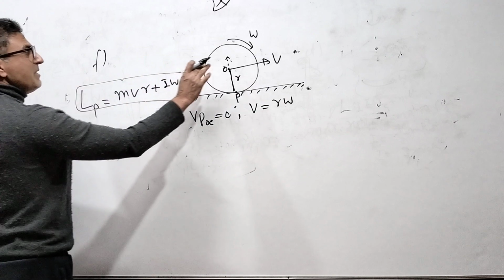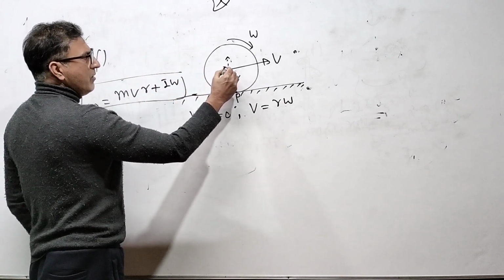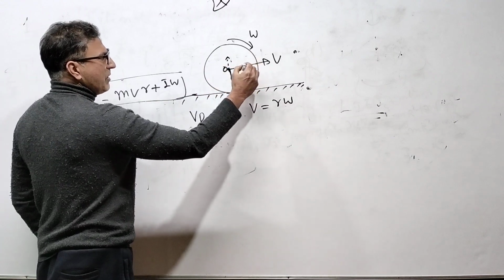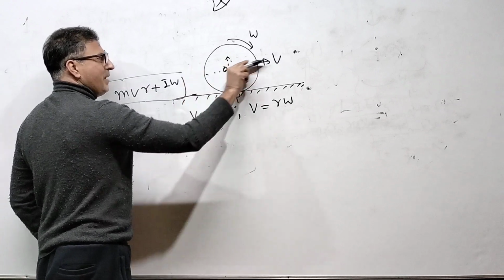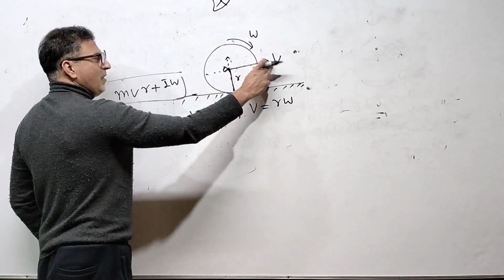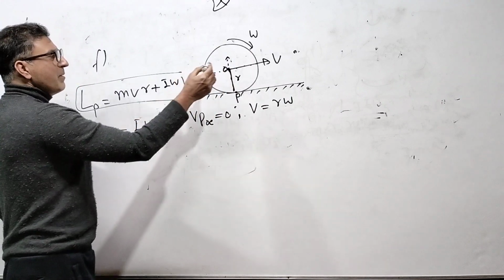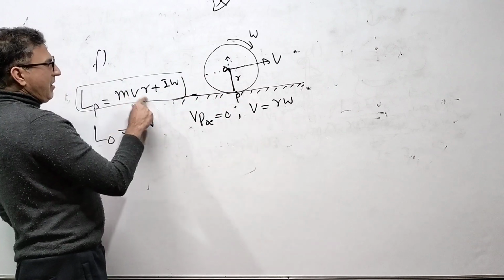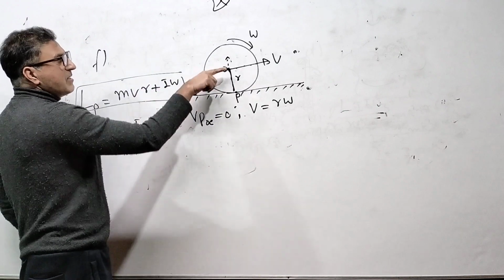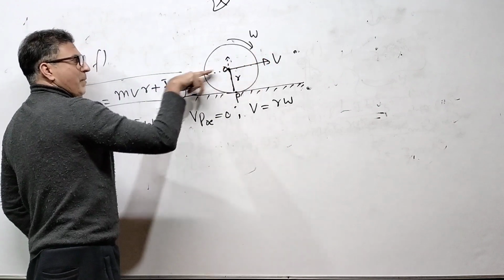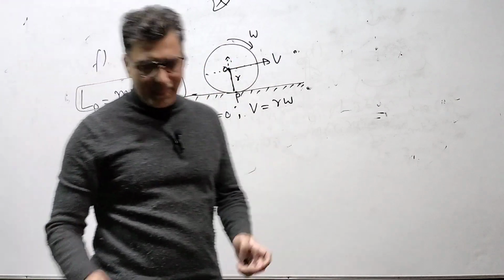Now, what is the angular momentum of the same body about O? About O, the angular momentum due to this mv is 0, because the velocity passes through this point. Momentum passes through this point. So this v will not contribute to the angular momentum. It is only I omega. So the angular momentum about P is mvr plus I omega, and angular momentum about O is only I omega, because the momentum of the body passes through the point O. Therefore, that will not contribute any angular momentum about O.